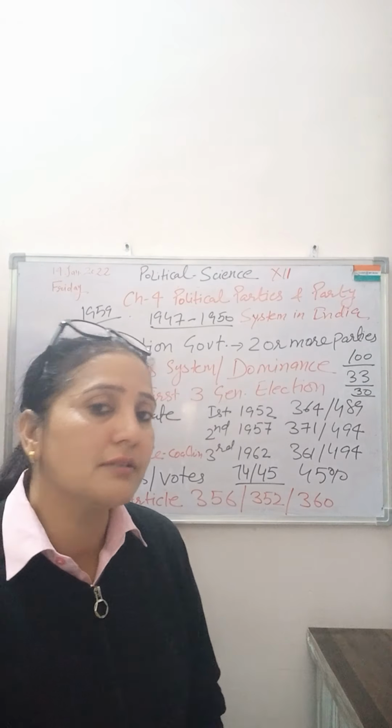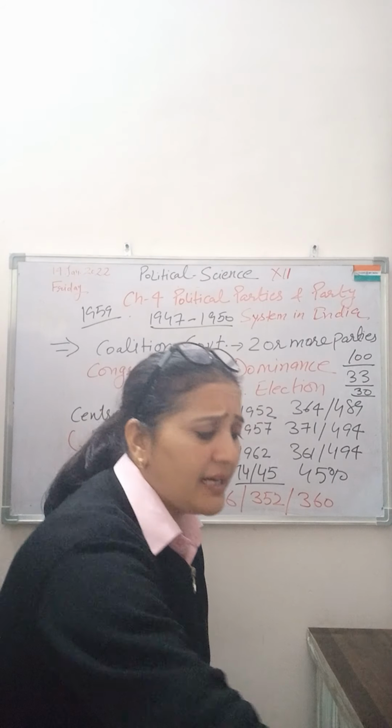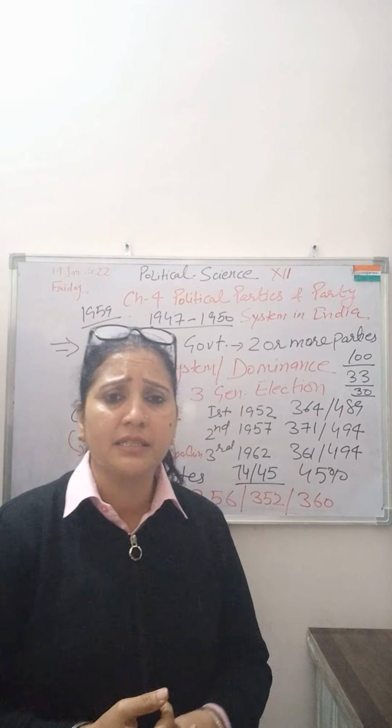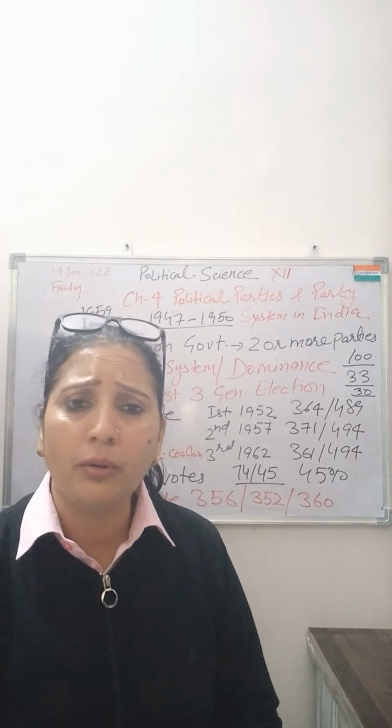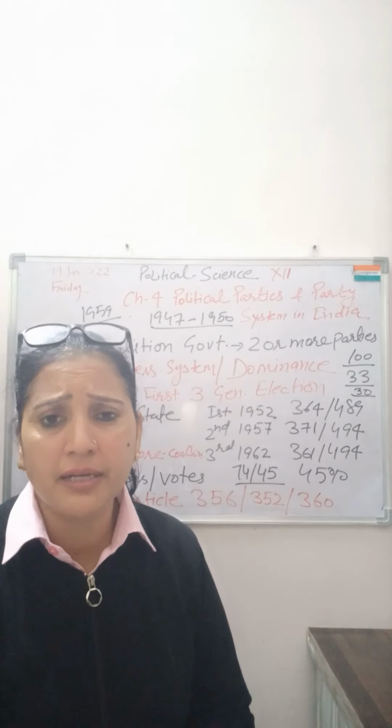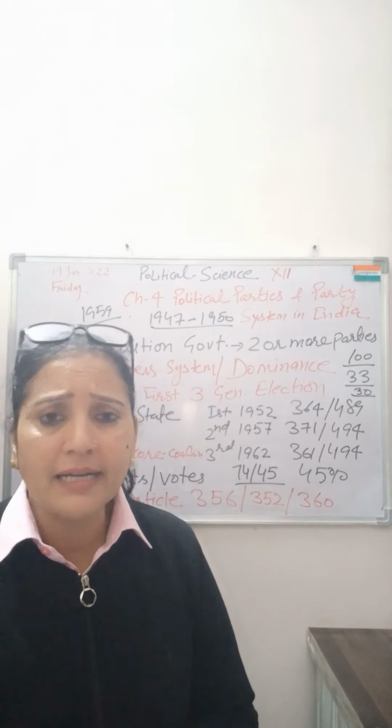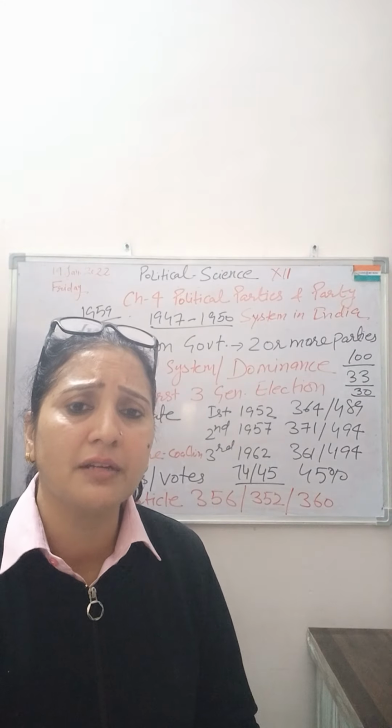Then we have this, why it happens. Now the question comes to our mind, why was Congress able to dominate for a longer period of time? Was there no opposition? Why was the opposition not able to stand up against the Congress? What were the reasons? There are many reasons, a few of them are these.